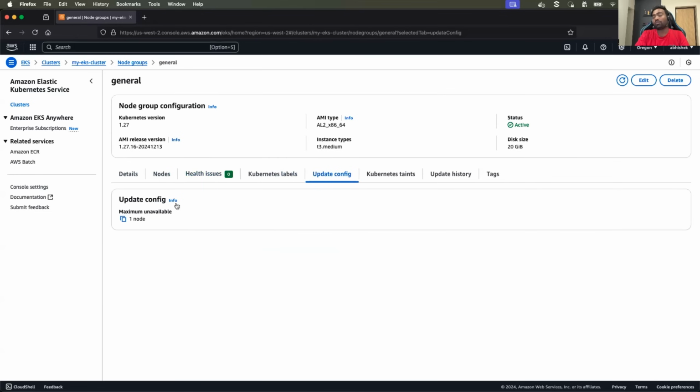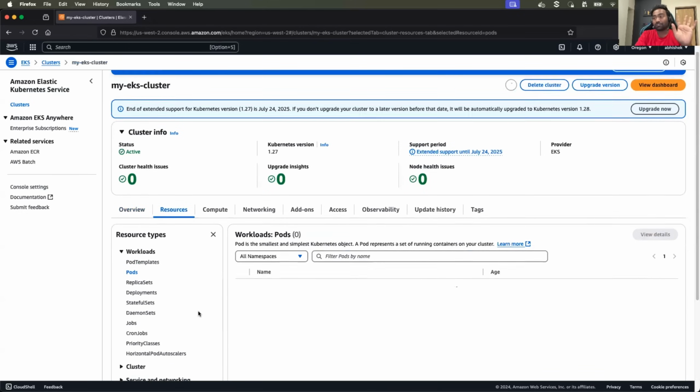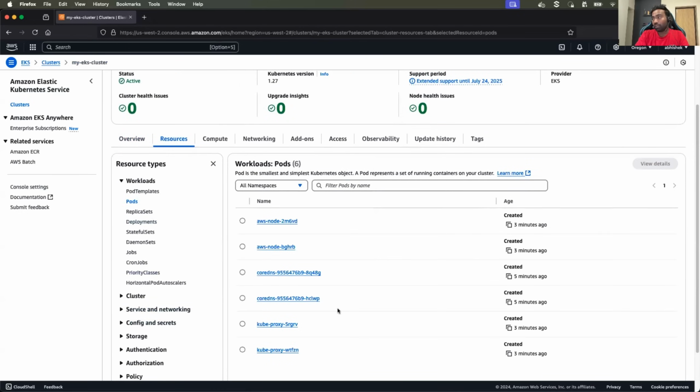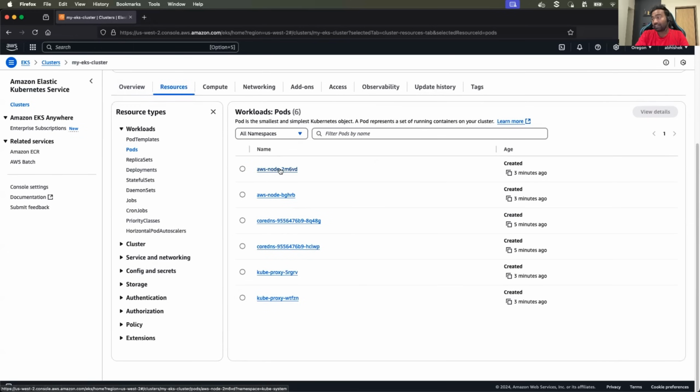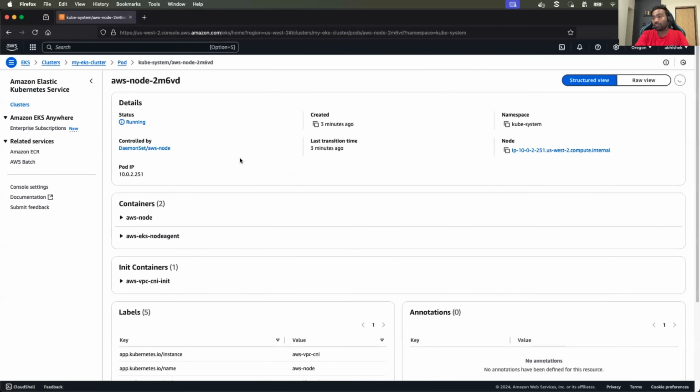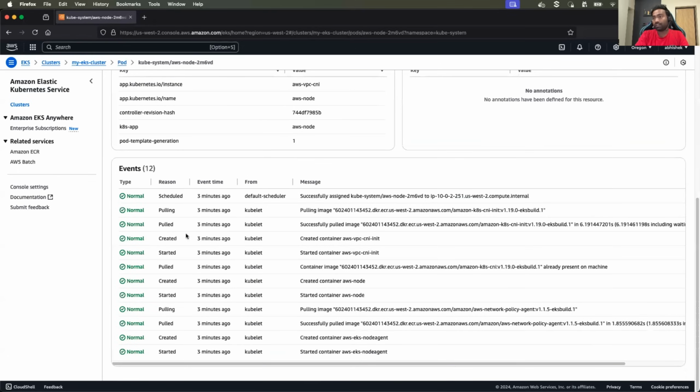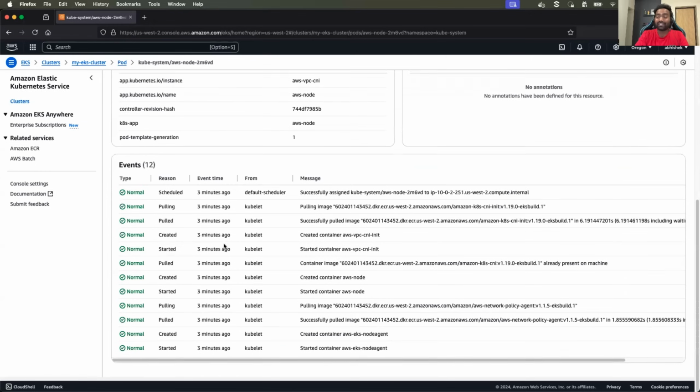And I can also get the Kubernetes configuration and use it on my local machine. So it actually looks great. In the pods, all the pods are also in the running state. If I go to this, yeah, so there are no events. All the events are also positive.